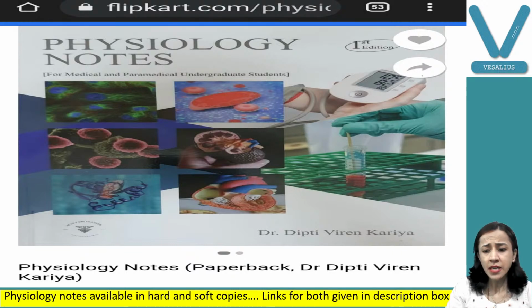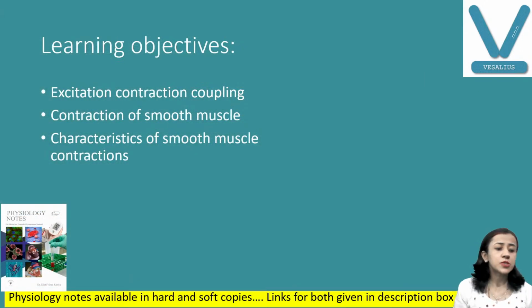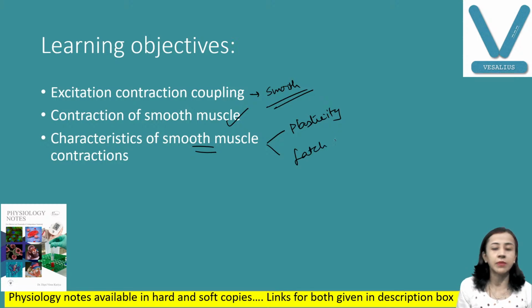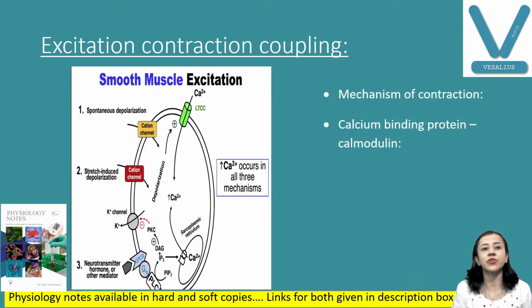Today in our class we will discuss excitation, contraction, coupling in the smooth muscle, which is a little bit different from skeletal muscle. We will discuss the contraction process in the smooth muscle, and some important characteristics of smooth muscle contraction: one is plasticity, and the other is the latch mechanism. Both are very important. Starting with the first thing, that is excitation, contraction, coupling.